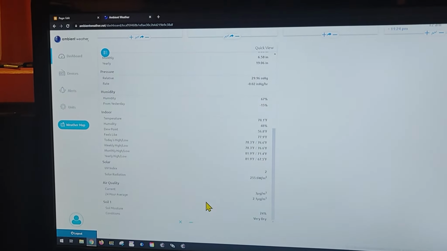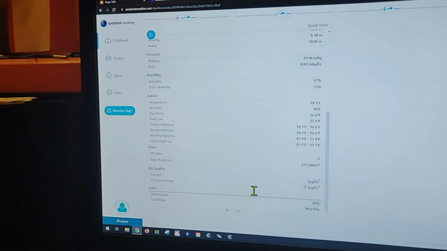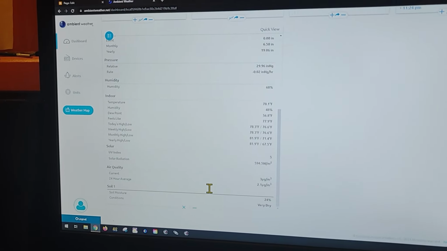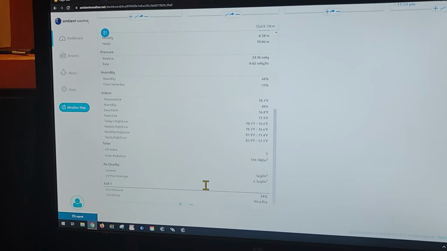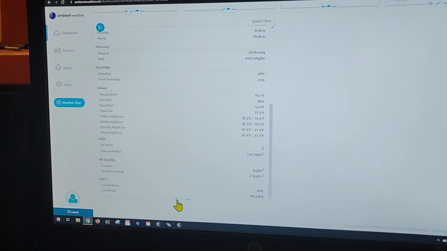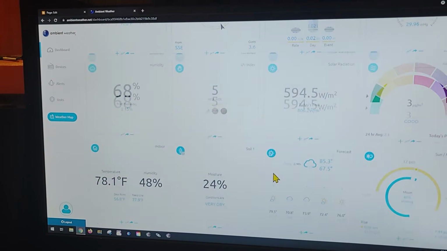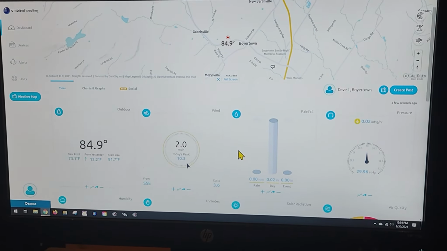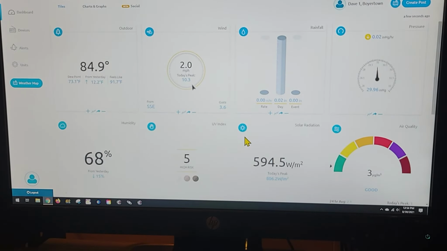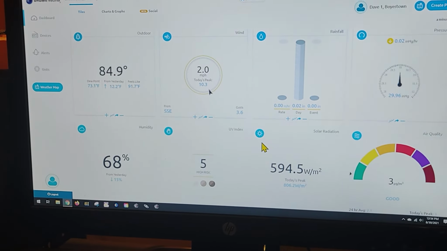Okay. Now that's one thing I wish the Ambient Weather would do, is that you could post that to social media like Facebook, but at this present time I can't figure out how to do it. So I thought I would give you this little video here to show you what the dashboard looks like. And like I said, there's the map. I won't show all of it, but there's the map. Okay. And that's about it.